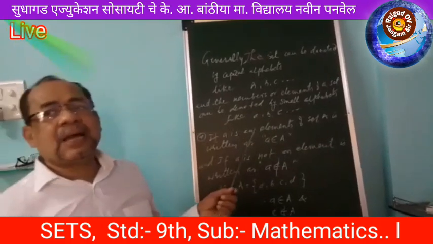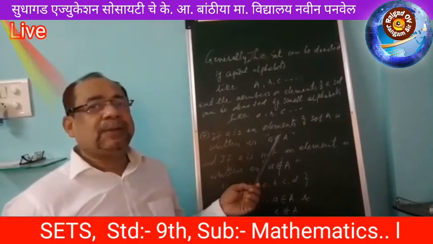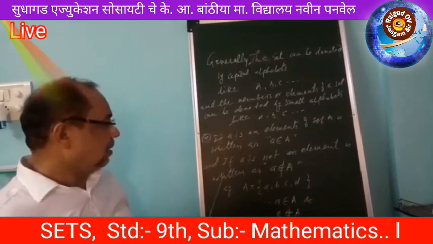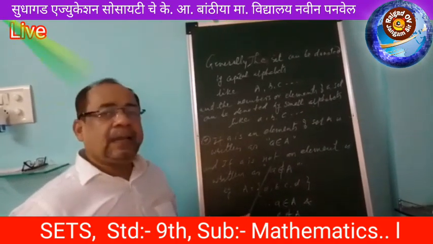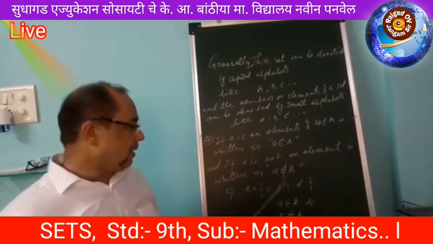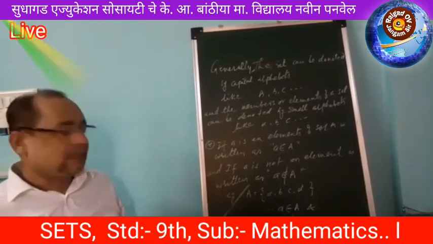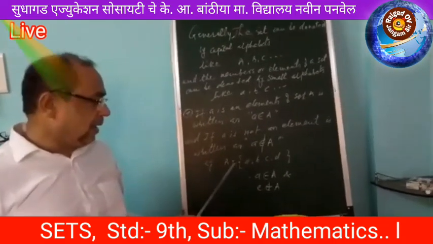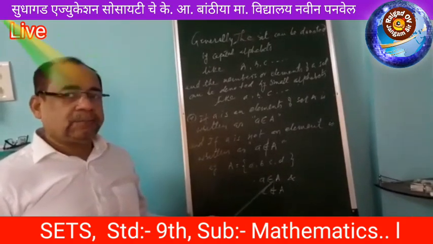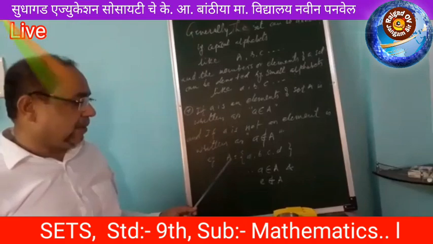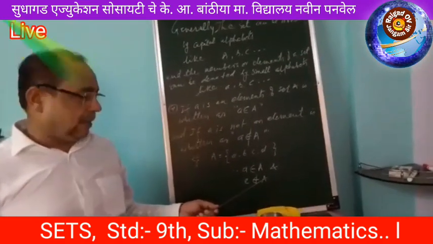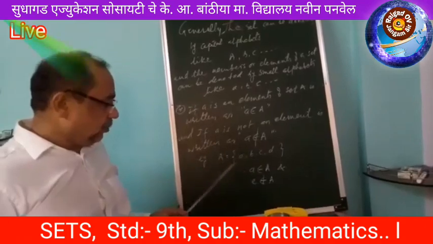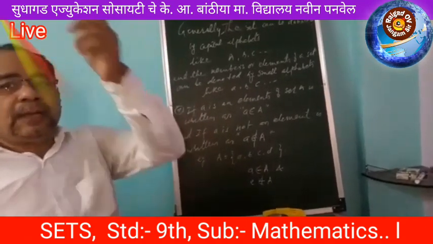So, if any element is present in the given set, then we write a belongs to A. And if a is not an element of the set A, it is written as a does not belong to A. For example, suppose we write here A for the set, and these are the members a, b, c, d or elements of set A. So see here, this a belongs to A because a is an element of set A, but e does not belong to A. It means that this e is not an element of set A, hence we write here e does not belong to A.